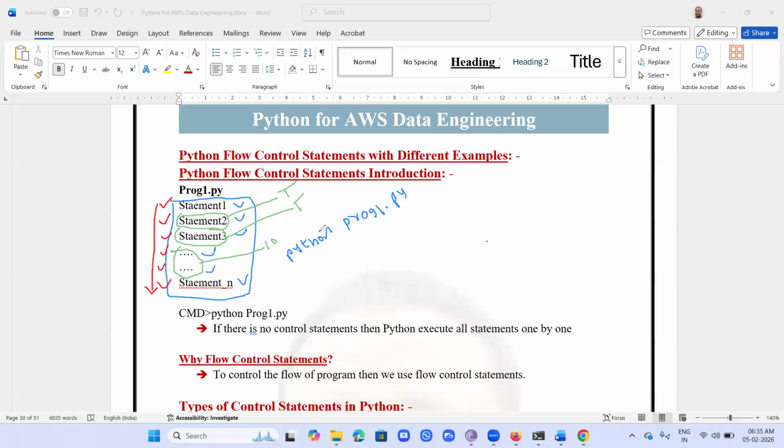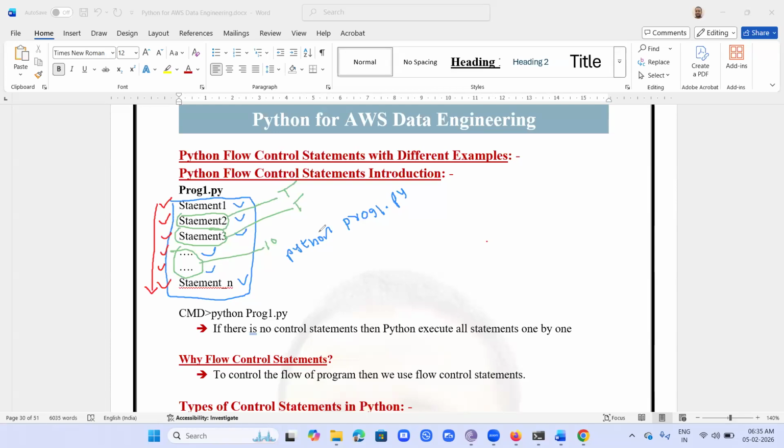Flow control statements can be used to control your program based on a condition. If you want to execute some statements repeatedly until a condition, then you can go with flow control statements. Without a flow control statement, what happens?